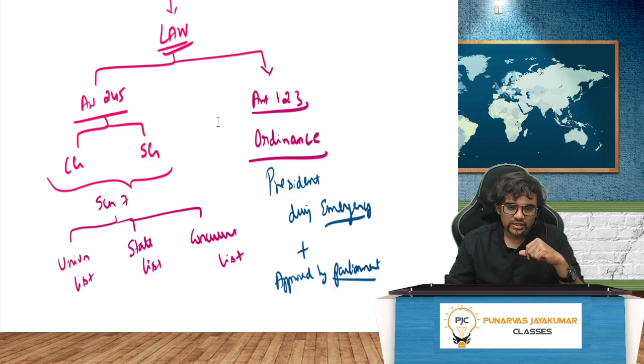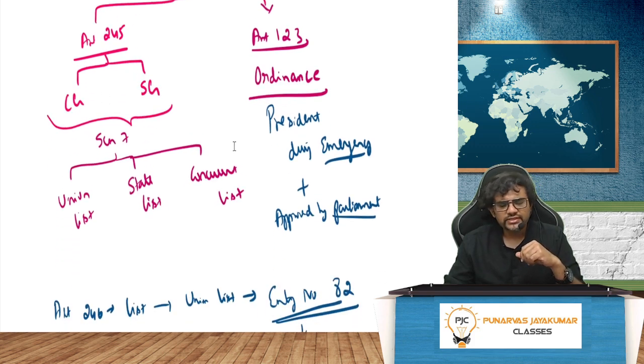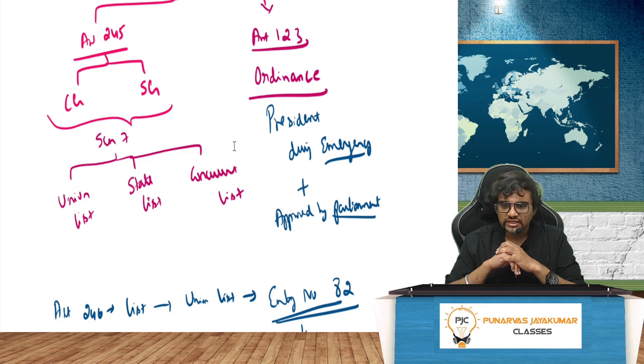Then Article 245 of the Indian Constitution: both the central government and state government can pass legislation, no issues. Now, in that there is something called Schedule number 7, where there are 3 types of lists: union list, state list and concurrent list. The union list is the list where the central government will pass the legislation. The state list is the list where the state will pass the legislation.